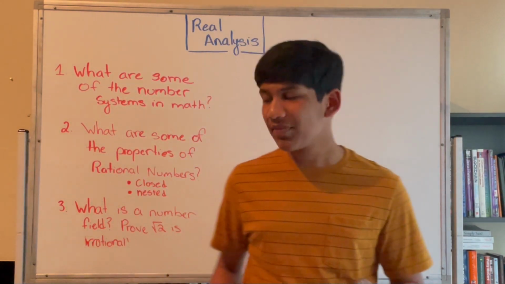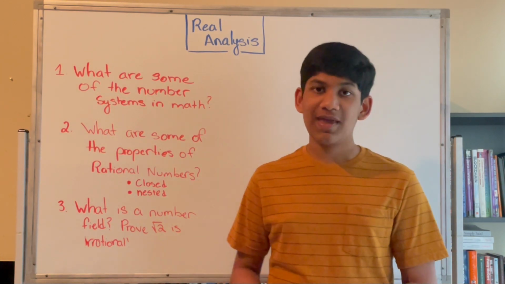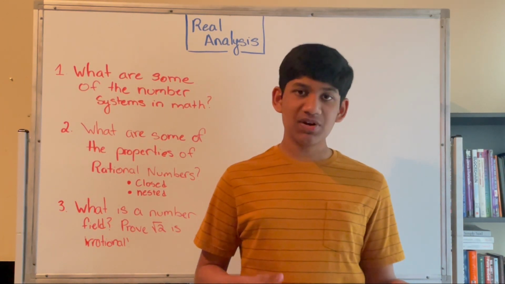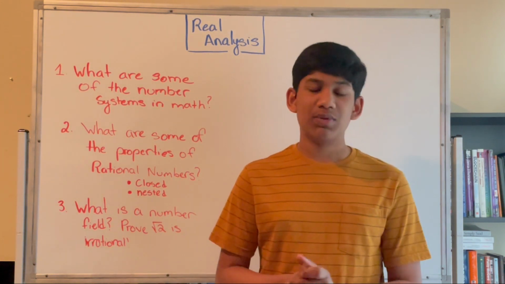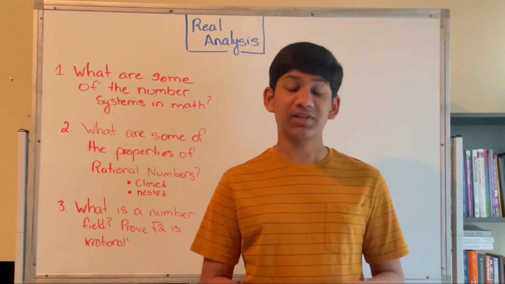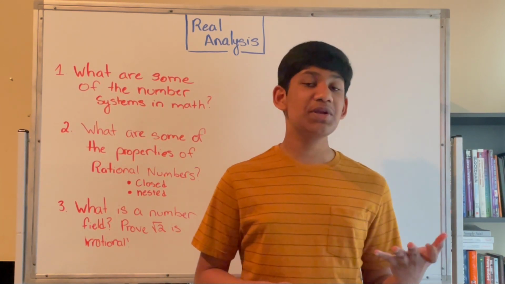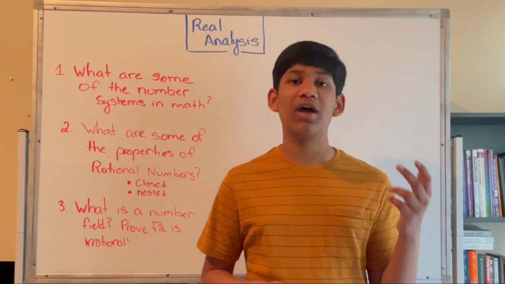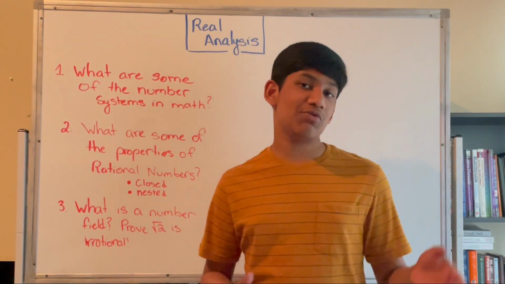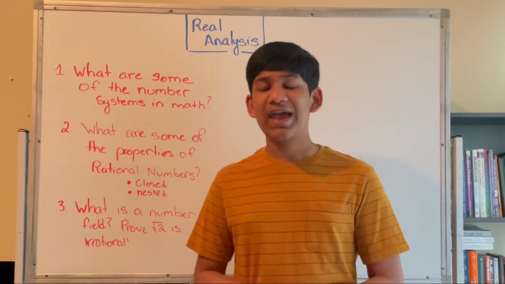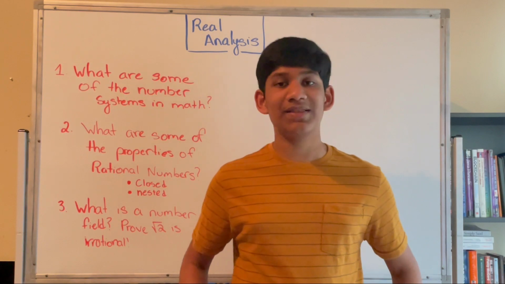Now that we've talked about that, we can make this video to an end. In this video, we talked about number systems, and we showed how the rational numbers and the real numbers are the only 2 number systems that form a number field. We talked about the axioms that form a number field, which are the 5 axioms: commutative law, distributive law, associative law, identity law, and inverse law. Lastly, we talked about how to prove that the square root of 2 is irrational, which is a proof by contradiction and one of the most important proofs in mathematics.